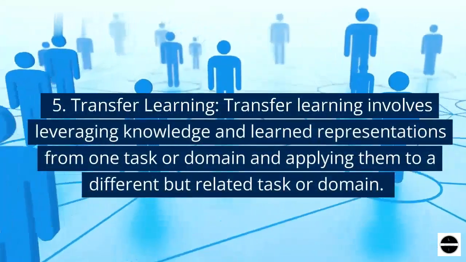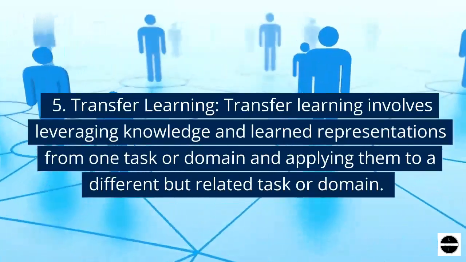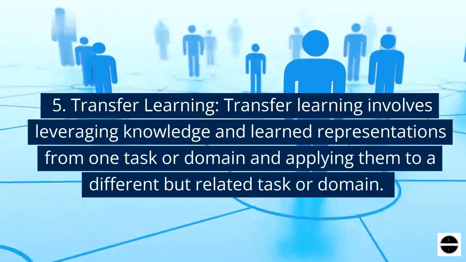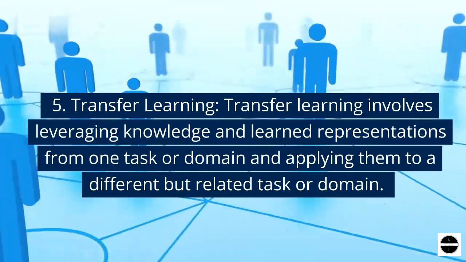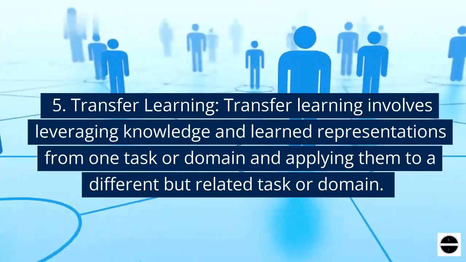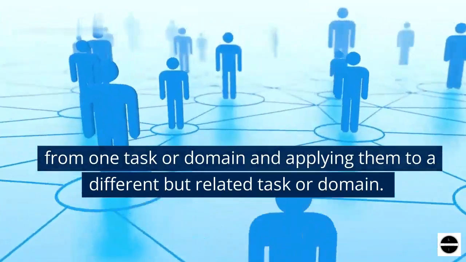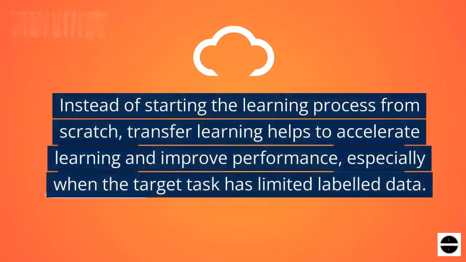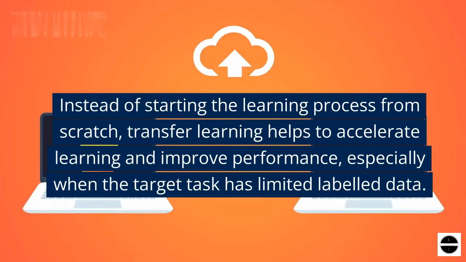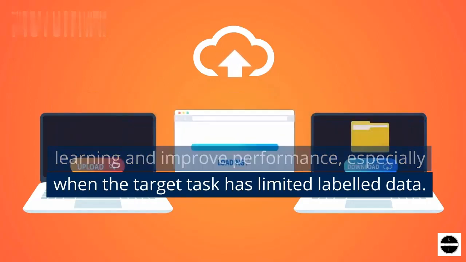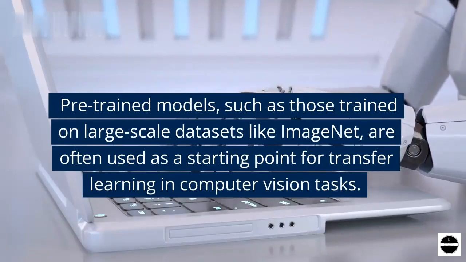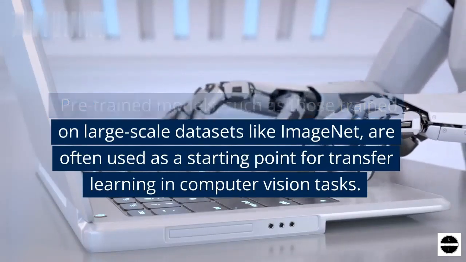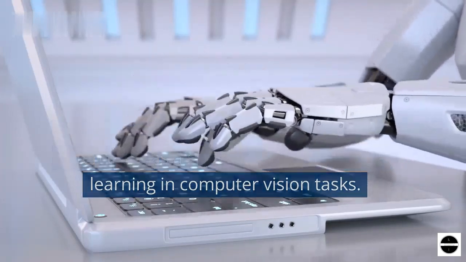5. Transfer learning. Transfer learning involves leveraging knowledge and learned representations from one task or domain and applying them to a different but related task or domain. Instead of starting the learning process from scratch, transfer learning helps to accelerate learning and improve performance, especially when the target task has limited labeled data. Pre-trained models, such as those trained on large-scale datasets like ImageNet, are often used as a starting point for transfer learning in computer vision tasks.